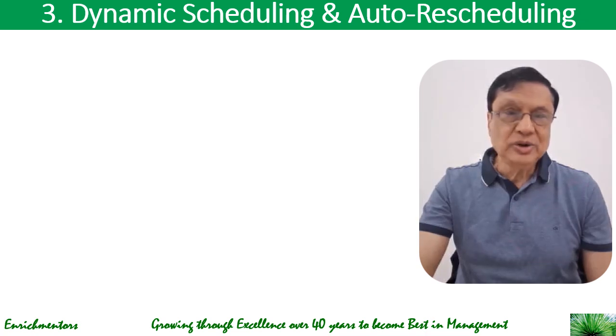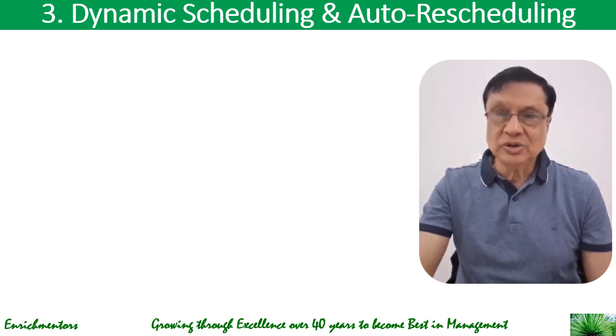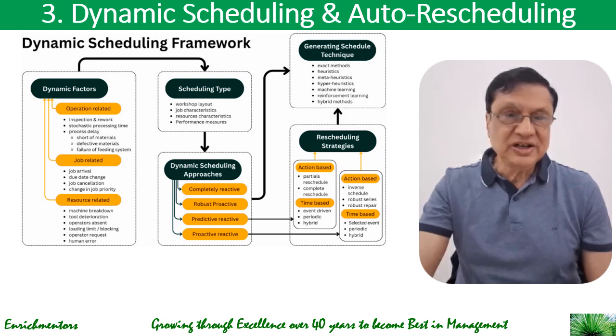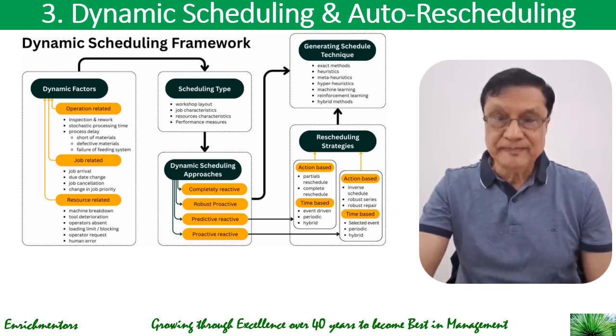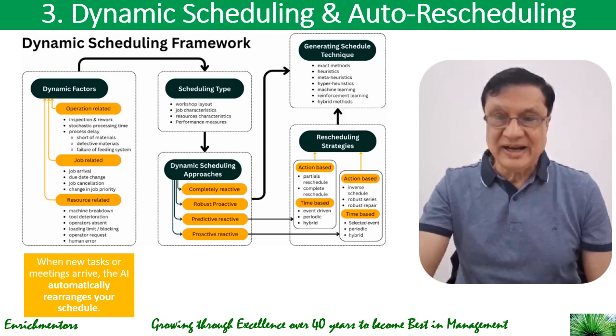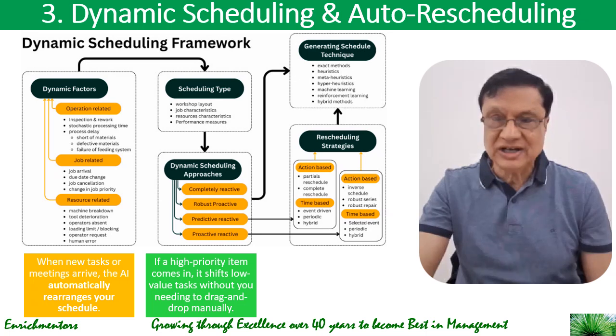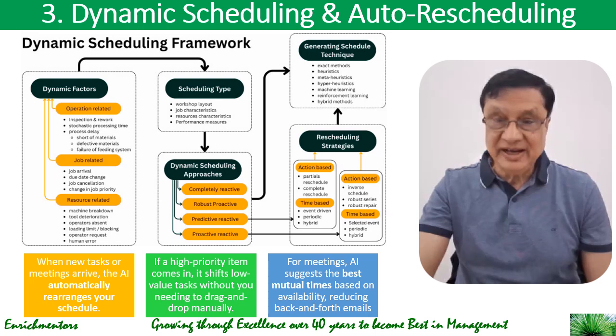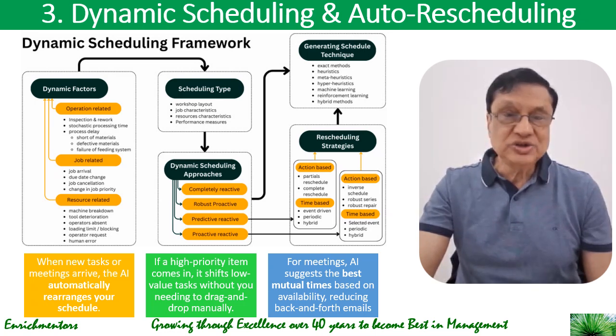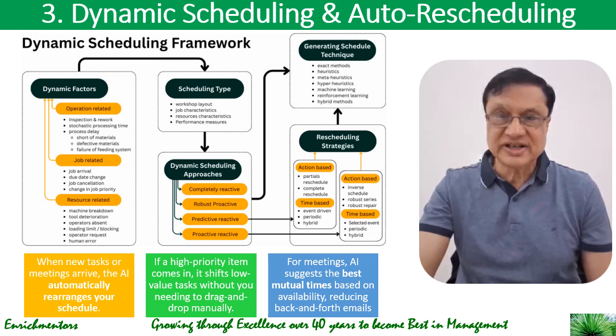Then you can use dynamic scheduling and auto rescheduling, specifically the dynamic rescheduling framework. When a new task or a meeting arrives, the AI will automatically rearrange your schedule using such a framework. If a high priority item comes in, it will shift low value tasks without you needing to drag and drop manually. And for meetings, AI will suggest the best mutual times based on availability, reducing back and forth emails. So like this, you can use dynamic scheduling and auto rescheduling.